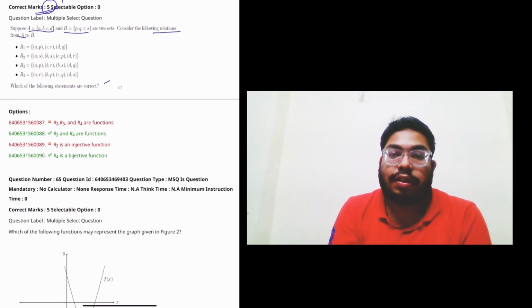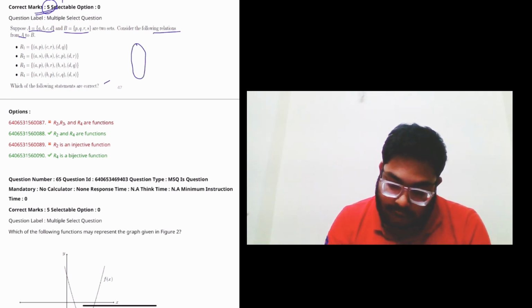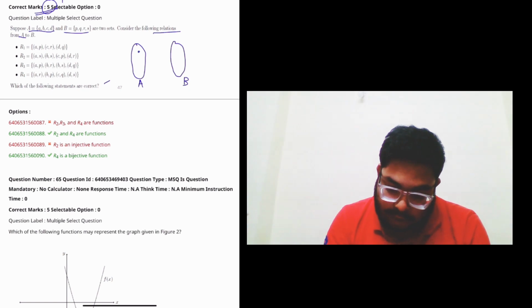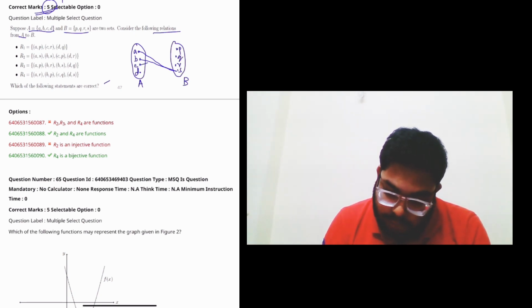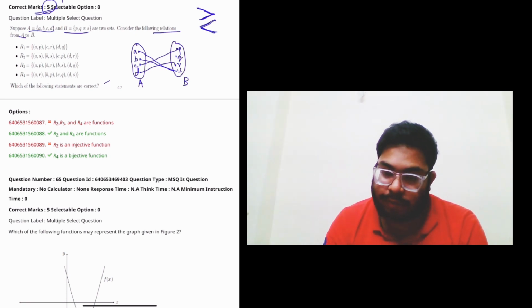So this kind of question, these are statement-based questions, and these are quite confusing many times. So for that, we have to draw this kind of mapping. So if we consider A and B, so A, B, C, D, and P, Q, R, and S. And if we see the R2, so it is A to S, B to S, and C to P, and D to Q. So this rule is possible. Many to one is possible. But if you are getting something like this, it is not possible in a function.